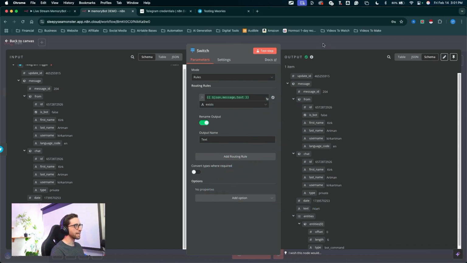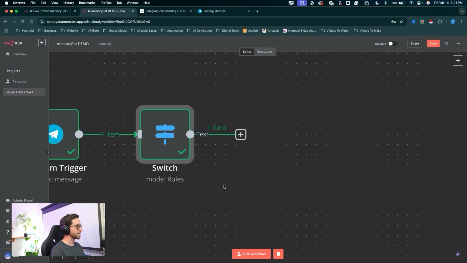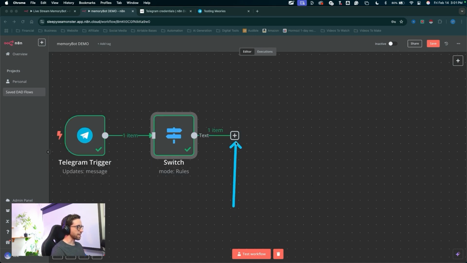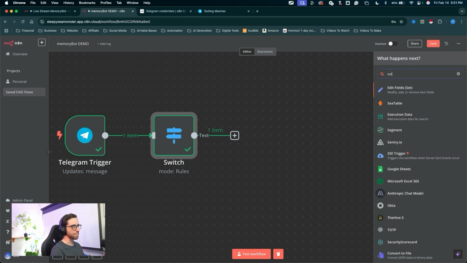I'm going to click outside of the node. We can see that output coming through. We have one item coming from the switch node in our text route. Great. Let's click the plus to create a new node. This will be the set node. You can type in set. It's the edit fields or set.